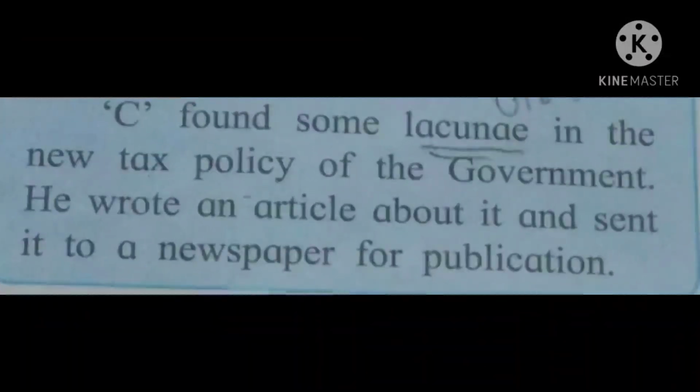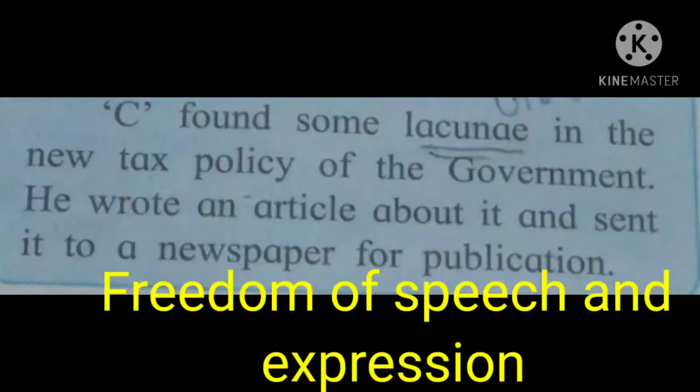C. C found some lacking in a new tax policy of the government. He wrote an article about it and sent it to the newspaper for publication. Lacking means a missing portion, like in a book. So he wrote that article. So here it is coming in which freedom? He is expressing his ideas, so it is coming under freedom of speech and expression.